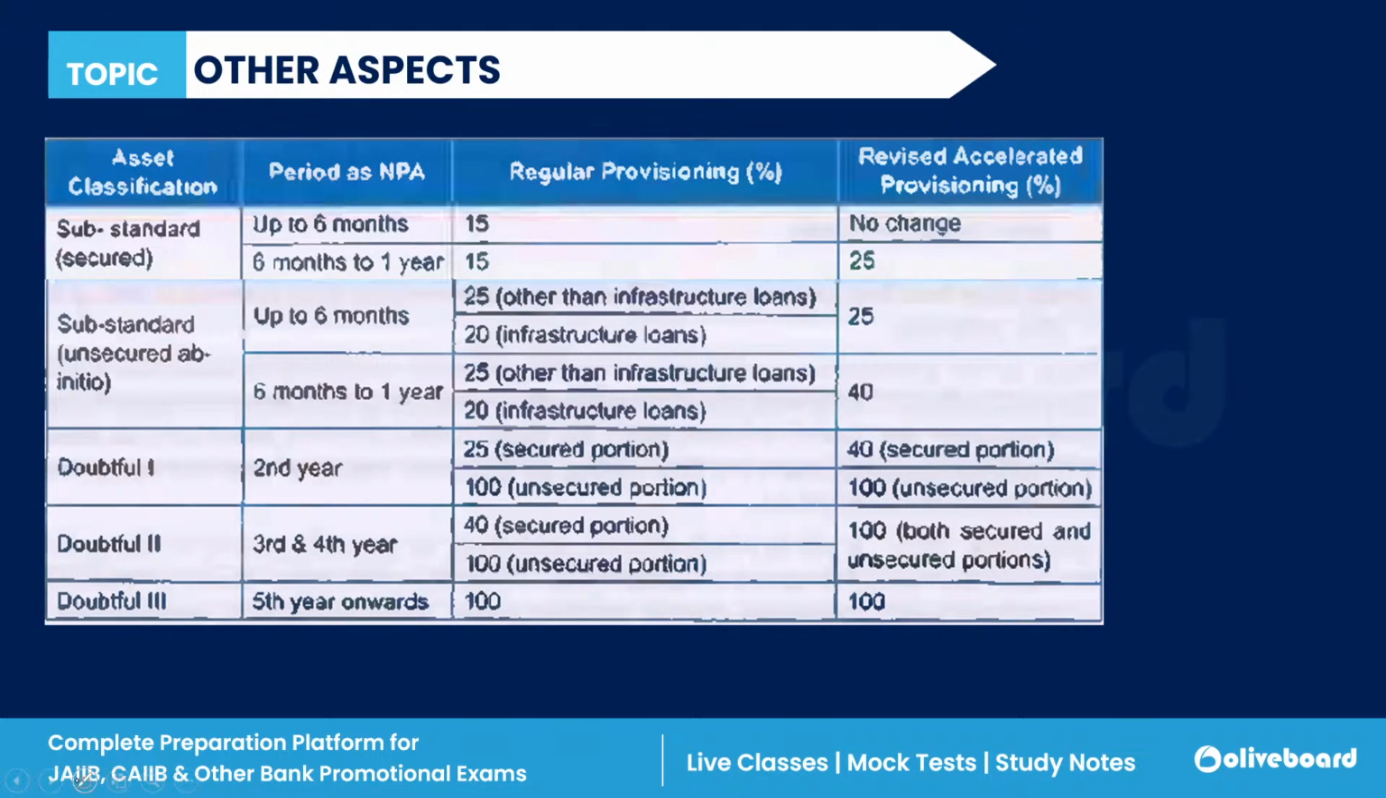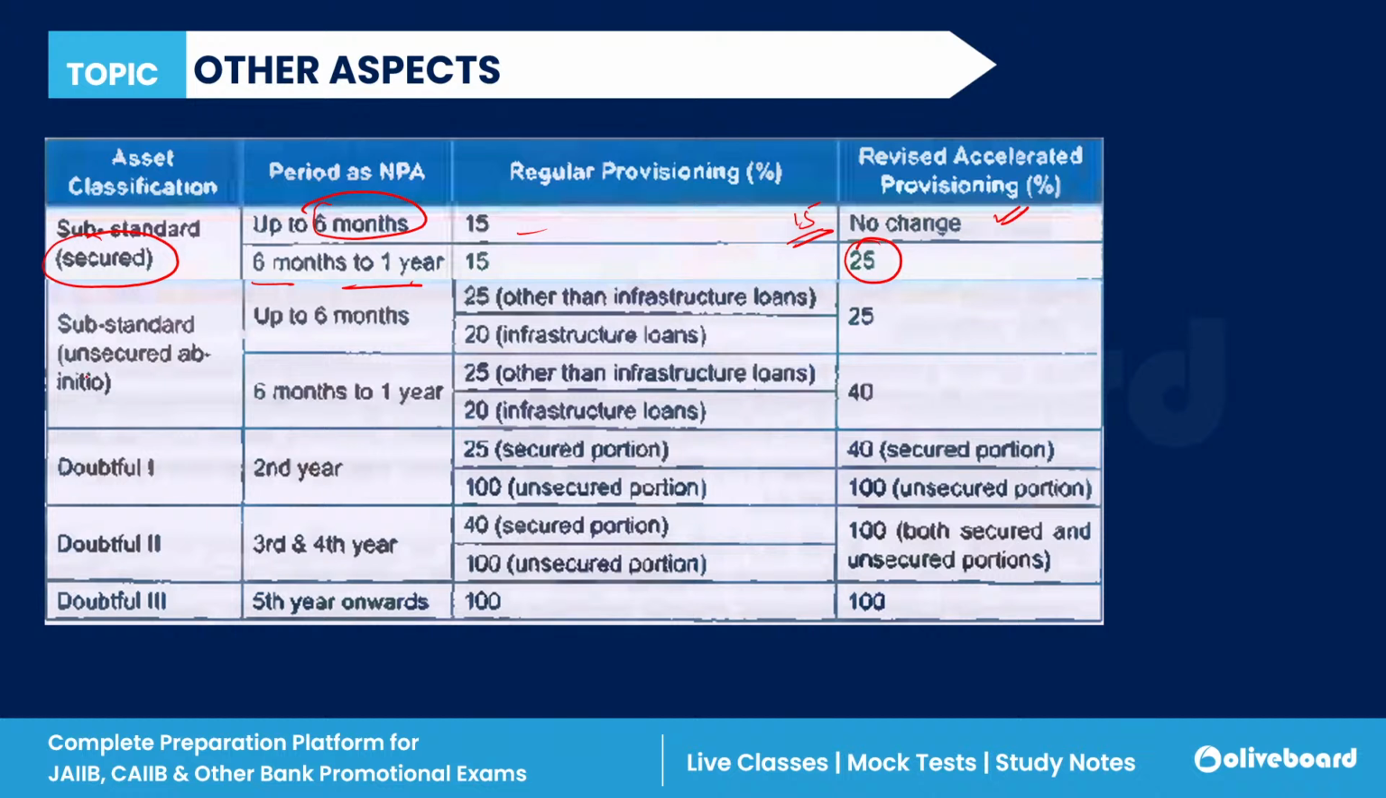Last thing is the updated provisioning, which you have to learn, which is very important. Remember this updated provisioning. First of all, in case of substandard, which is a secured portion, if you have this NPA up to 6 months, then there is no change in the provisioning, means you have to maintain 15% provisioning. If it is from 6 months to 1 year, now the provisioning has been increased to 25.